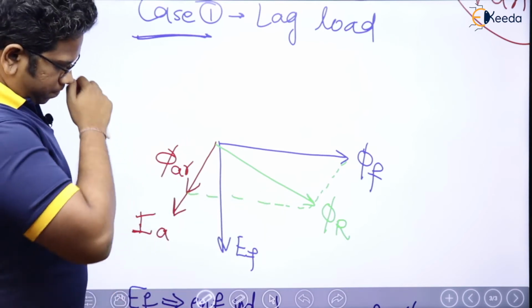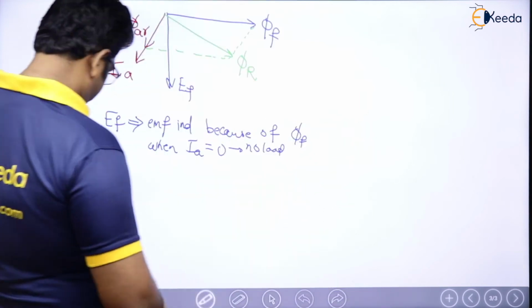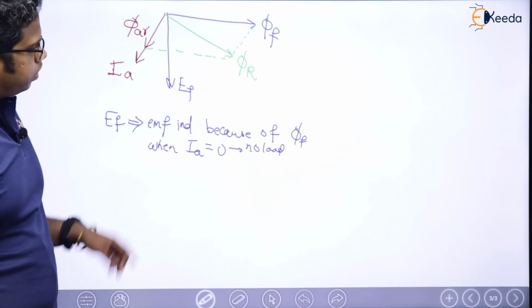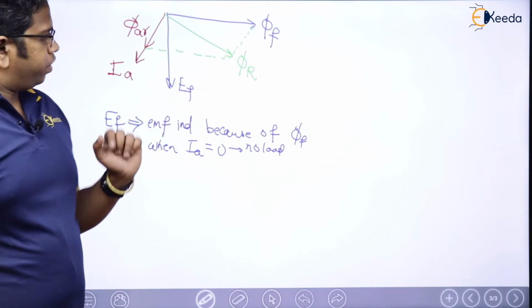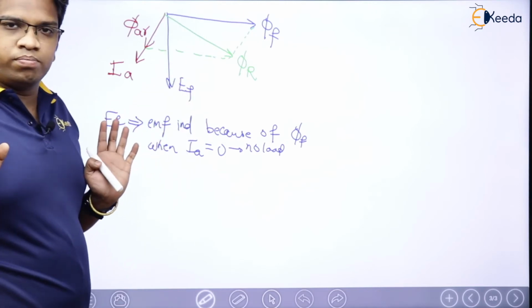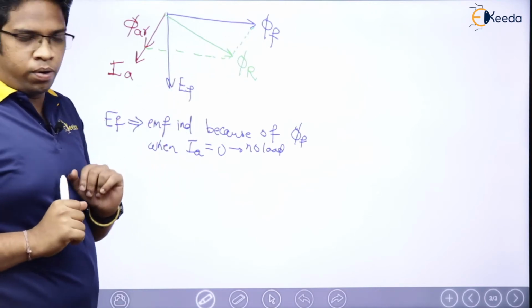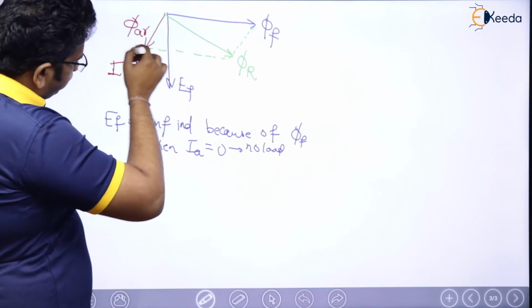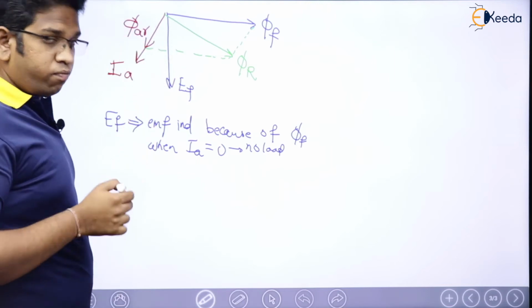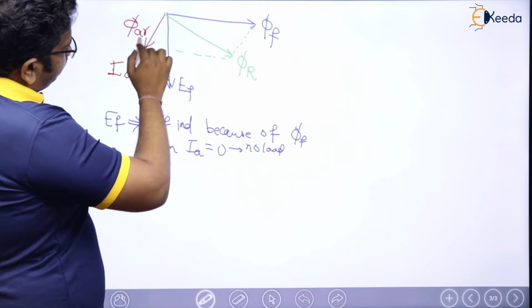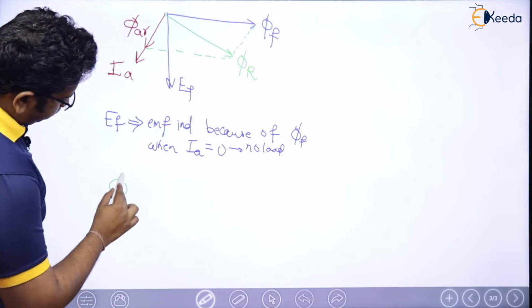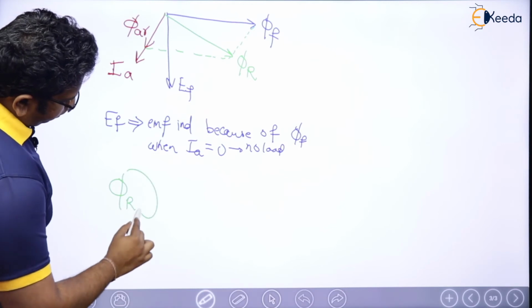Now please tell me, what happened? Initially I had phi F, because of which EF was there, no problem. Then I loaded the machine, I got IA. When I got IA, I got phi AR as well. When I got phi AR, phi F plus phi AR gives phi R, which means this resultant flux phi R got reduced.